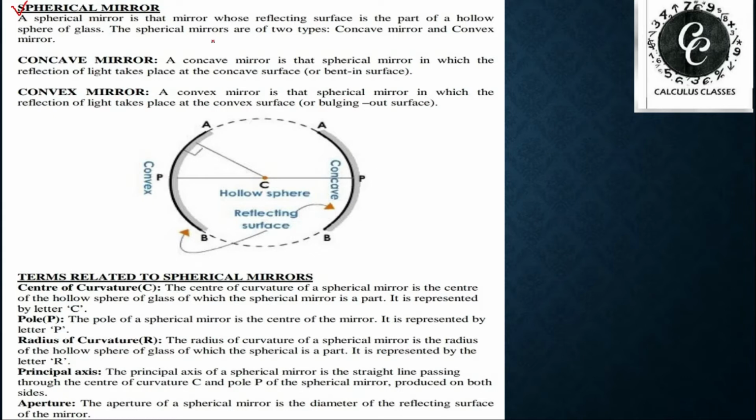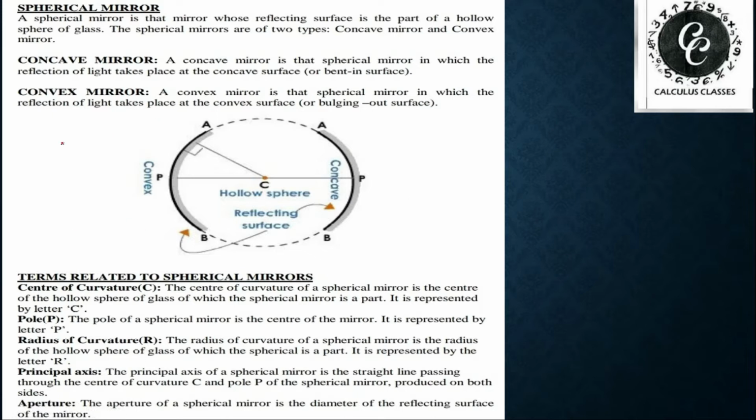These spherical mirrors are further divided into two categories: first is the concave mirror and second is the convex mirror. A concave mirror: if we take any part of a sphere and polish it from outside, and the light is reflected from the inside, that means a curved inward surface. This is the reflecting surface. This type of mirror is known as a concave mirror.